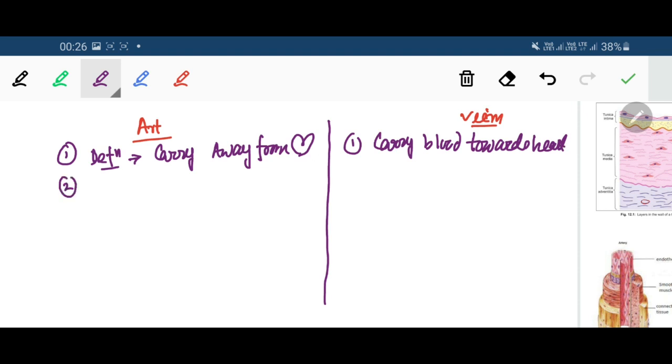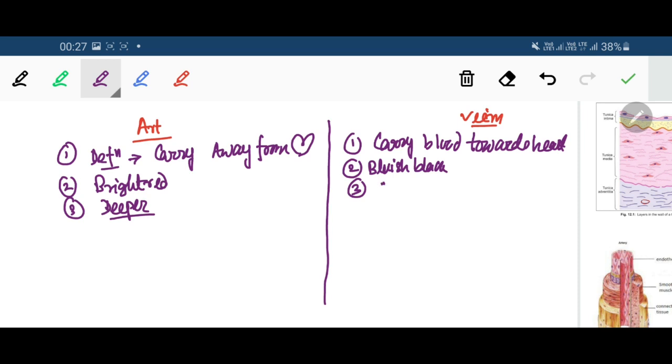Number 2 is the look of the arteries: they are bright red, whereas the veins are bluish black. Arteries are located deeper, at a deeper plane. Veins are located at a more superficial plane.